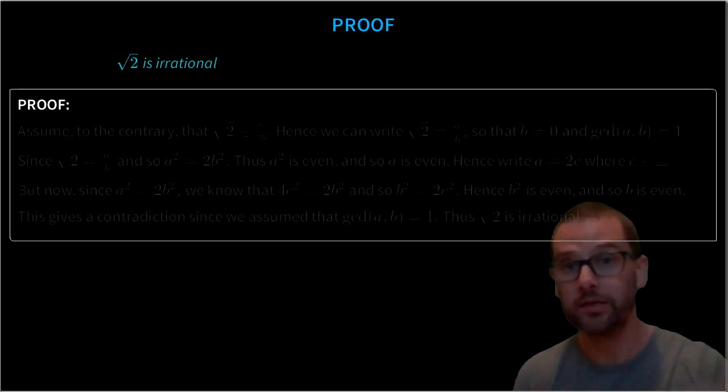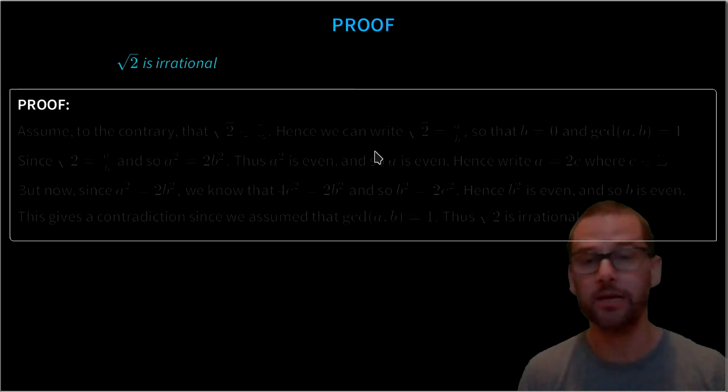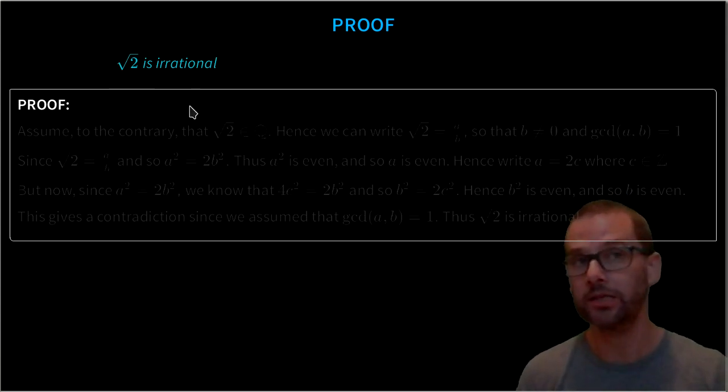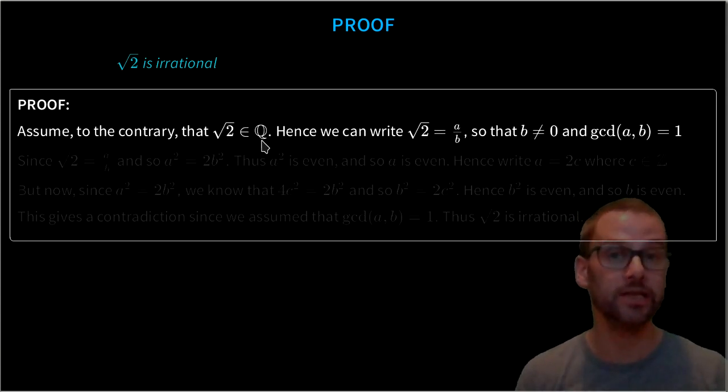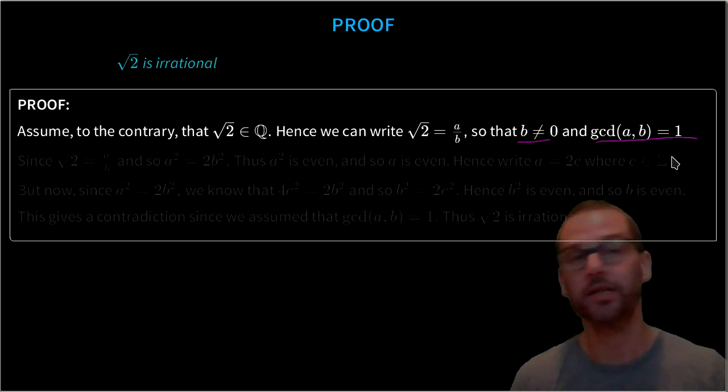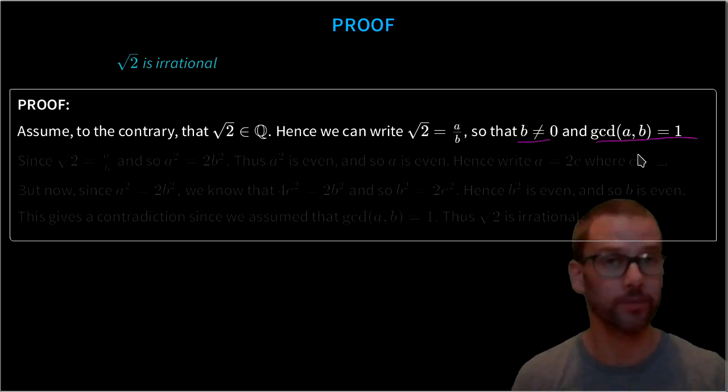So here is this proof, which is, as I said, an extremely important and really famous proof that there exists a real quantity that is not rational. So assume to the contrary that root 2 is rational, which means we can write root 2 as a divided by b, with b not 0, and the GCD of a and b equal to 1, as they have no common factors.